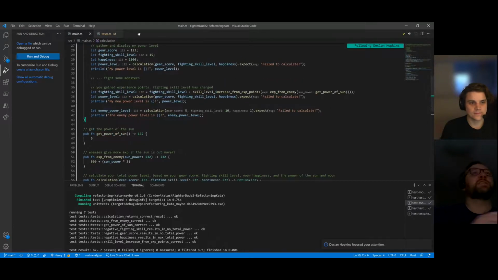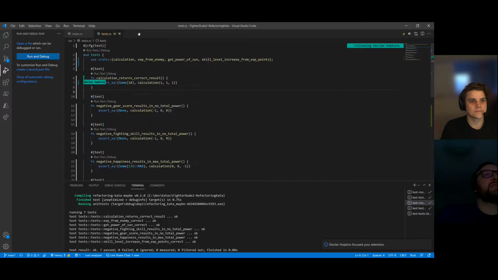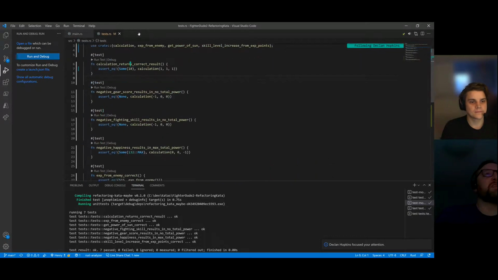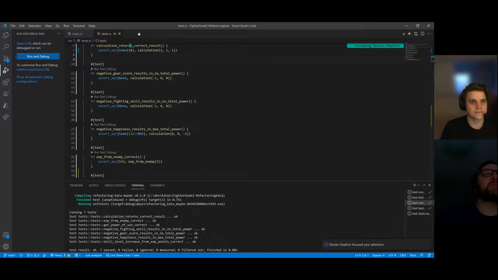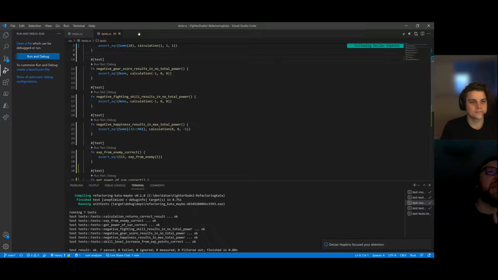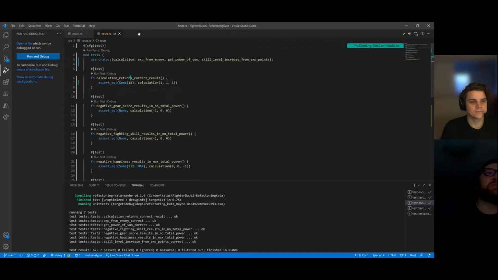Okay, so let's take a look at the tests, because I guess the correct result is fine right now. So we don't actually know what the correct result would be, so we have no basis on which to name the tests better right now. So probably it makes sense not to get into renaming them at this point. Okay, so let's go back to main.rs.